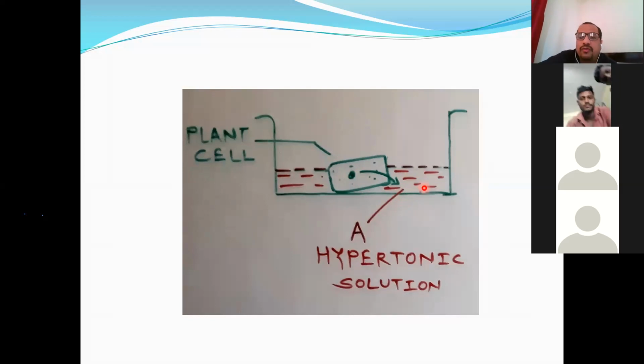And due to loss of water by exosmosis, the cell becomes shrunken, the cell becomes flaccid, and due to flaccidity the plasma membrane inside the cell wall loses contact with the cytoplasm, and there is shrinkage or breaking down of cytoplasm, and that process is called plasmolysis. It is known as plasmolysis.